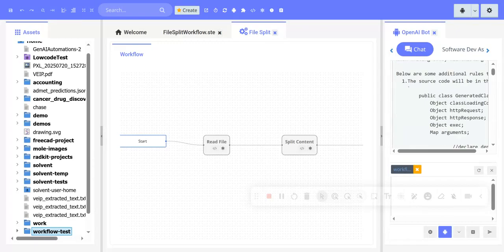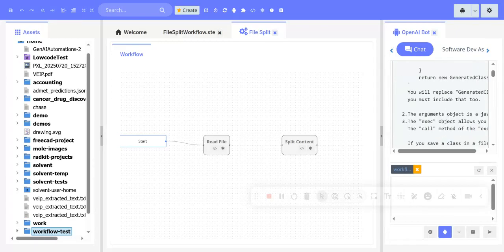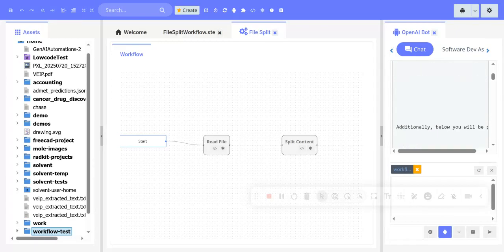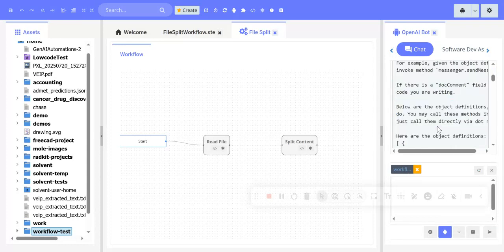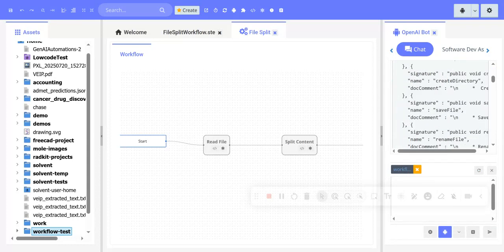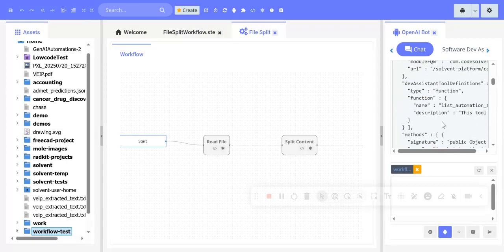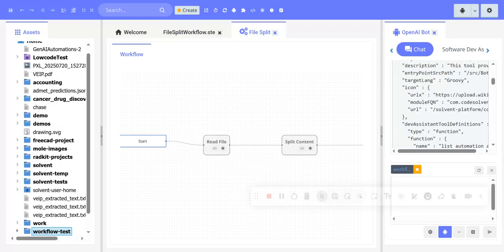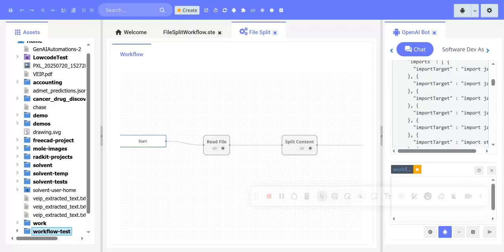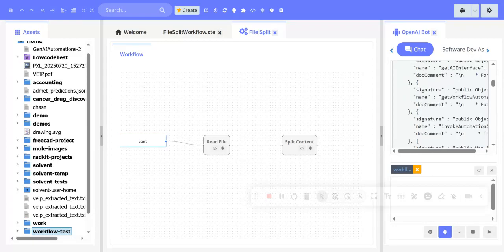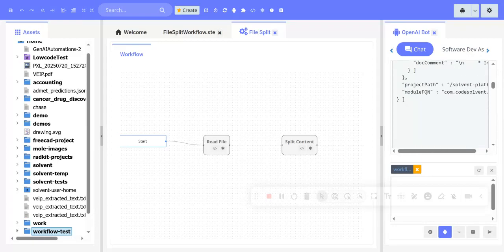We provided it with a bunch of instructions that it needs to write a workflow. We gave it all the information needed for using the tool. Right? We identified there's a tool metadata. Basically, it's a metadata that describes the API of the tool and the description of what the tool does. It did that for both the asset manager and the assistant invoker, which is the BotWorks module tool.